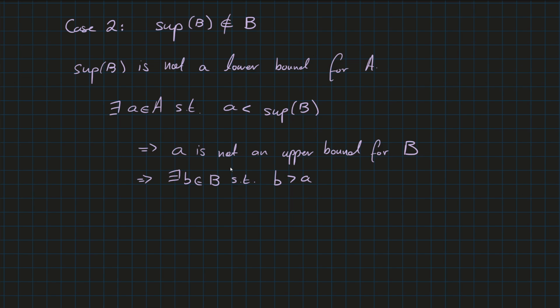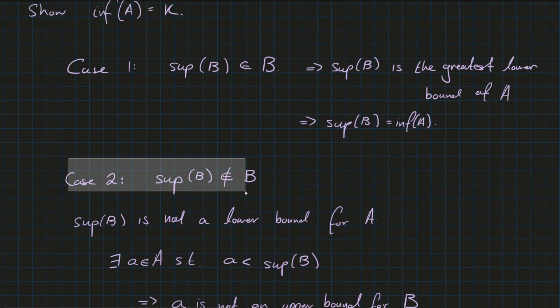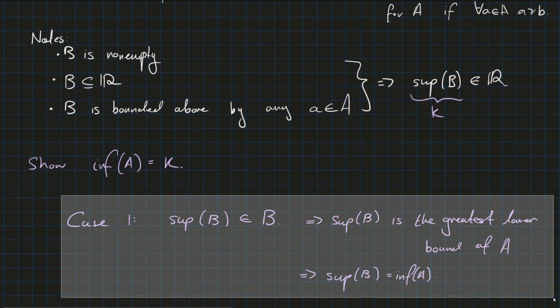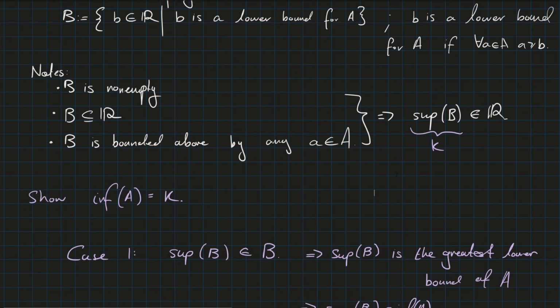This is a contradiction, because b is in B, which means it is a lower bound for A, but it's bigger than an element of A. So it can't be a lower bound. Therefore, contradiction, and this case doesn't happen. So we just have the first case, and the proof follows.